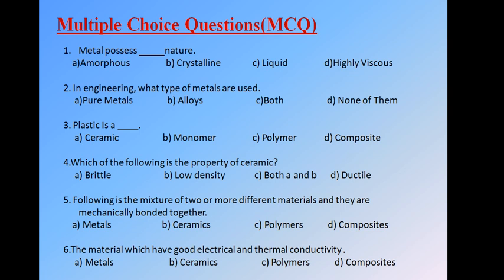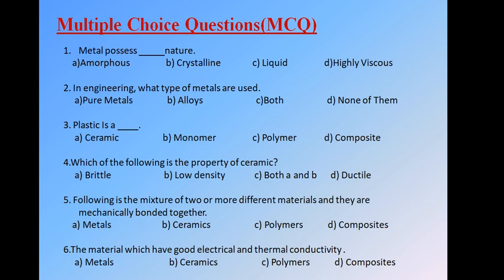Fourth question: which of the following is the property of ceramics? We have options: A, brittle, B, low density, C, both A and B, and D, ductile. As we know, ceramics are never a ductile material. So we have 3 options left: brittle, low density, both A and B. Ceramics are brittle and also have a low density. So the answer is C, both A and B.